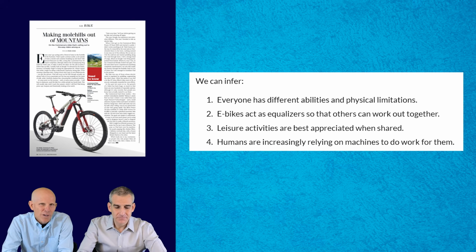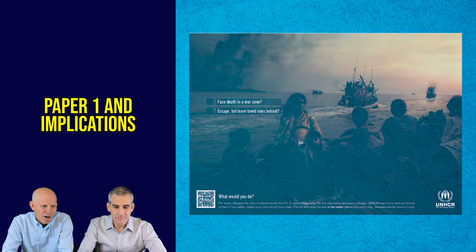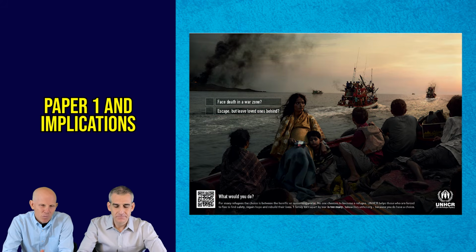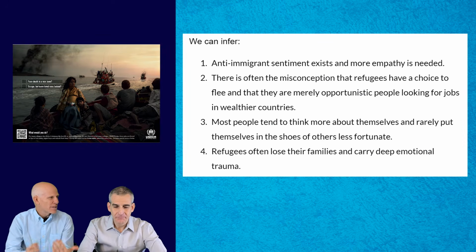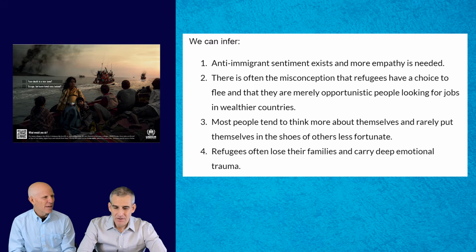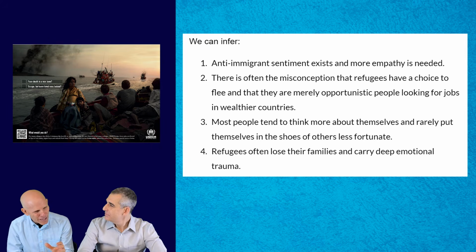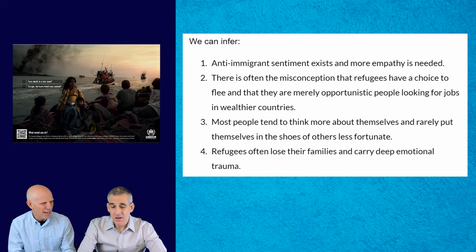Okay, the last one we'll look at is a PSA that we think is really profound. It's from the UNHCR. It's about migrants and refugees, and it really has some deep implications. One is this idea that there is anti-immigrant sentiment out there, and that we need more empathy. Again, it doesn't say that directly, but that is an underlying message of the text, or implication.